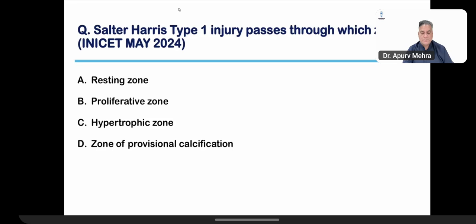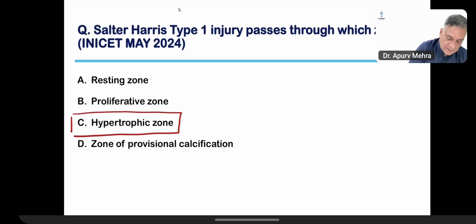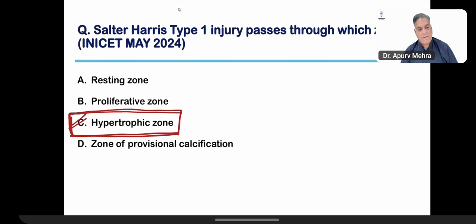Knee and wrist. Hypertrophic zone. In the different zones of the physis, it is the hypertrophic zone which is the weakest. And that's the one which breaks in Salter-Harris classification. Correct. Also called a maturation zone.